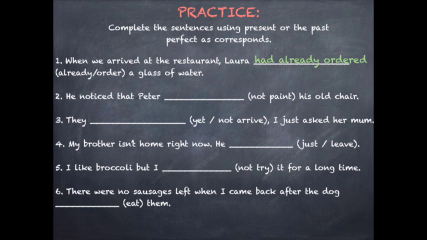Number 2. He noticed that Peter hadn't painted his old chair. We use the past perfect again because the action of noticing, darse cuenta, is in the past, so the painting of the chair must have happened before noticing it wasn't painted.